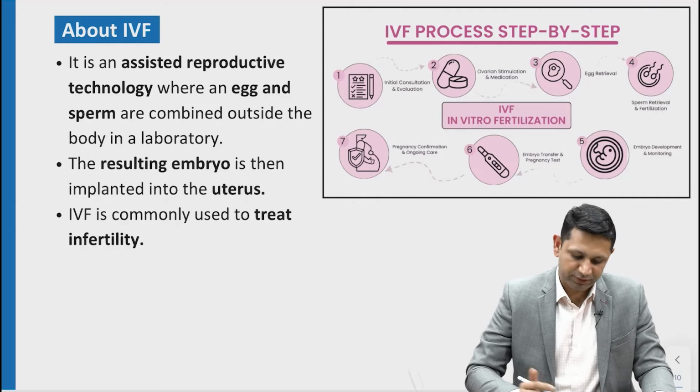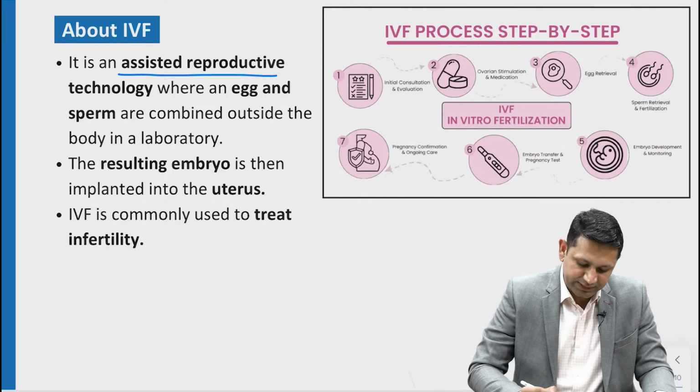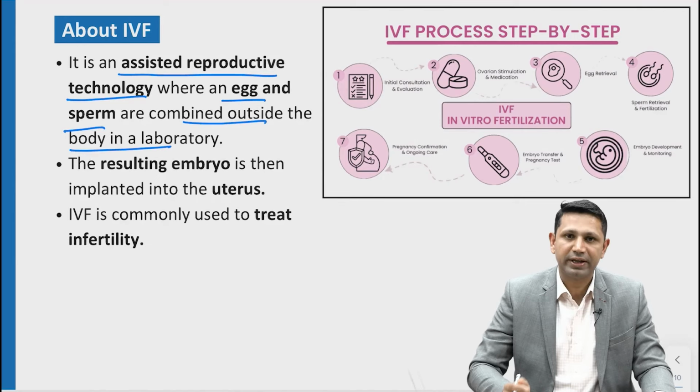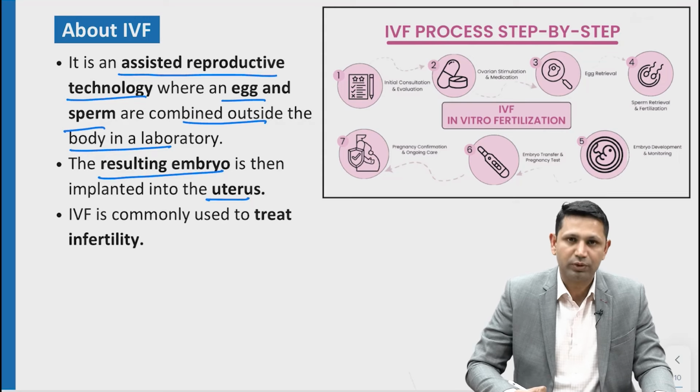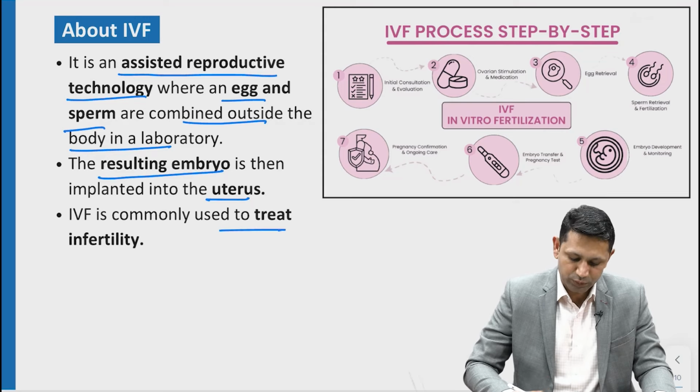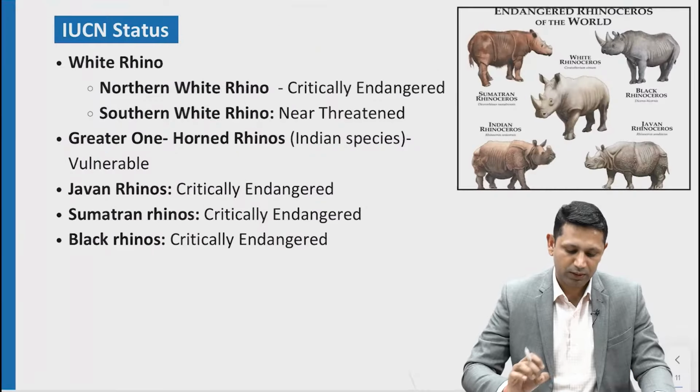Something about IVF. IVF is known as an assisted reproductive technology where eggs and sperms are combined outside the body in the laboratory. The resulting embryo is planted in the uterus, and IVF is commonly used to treat infertility.